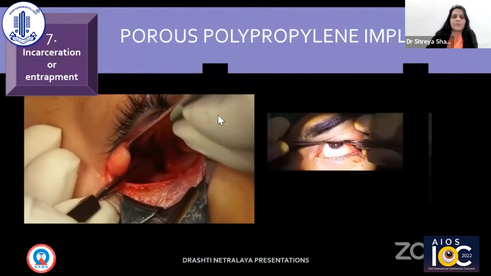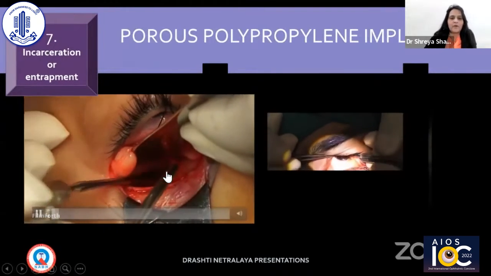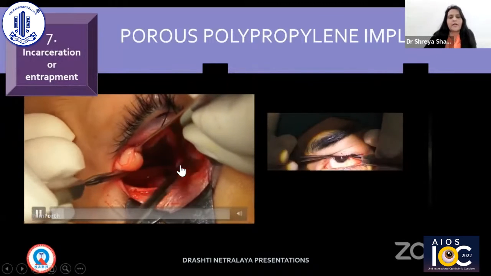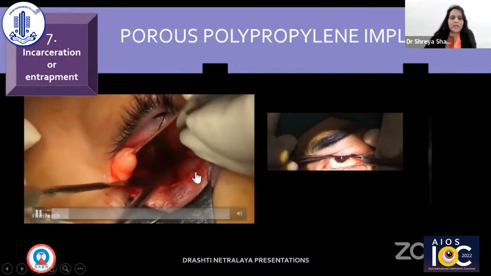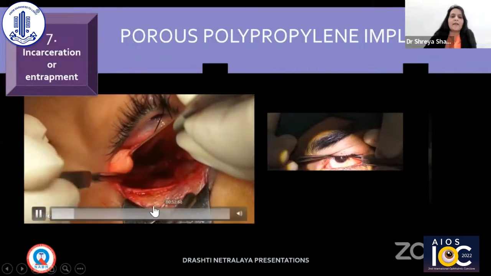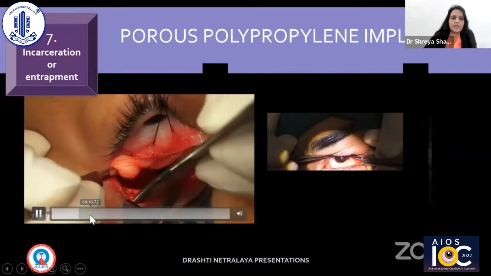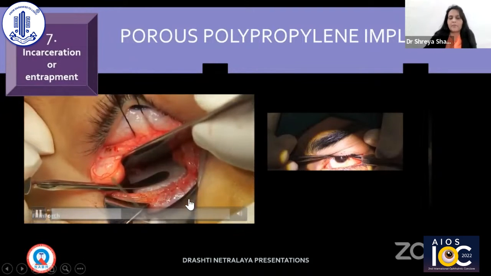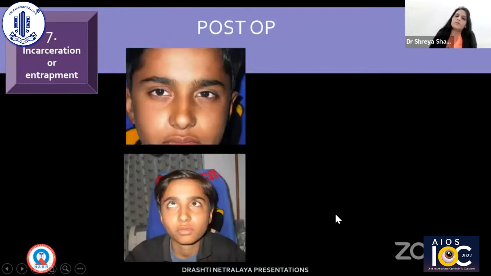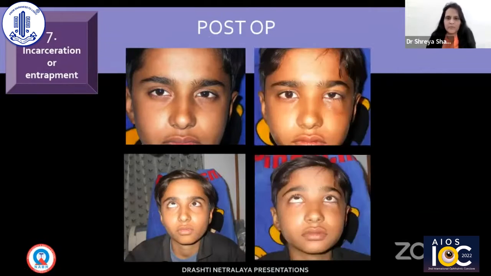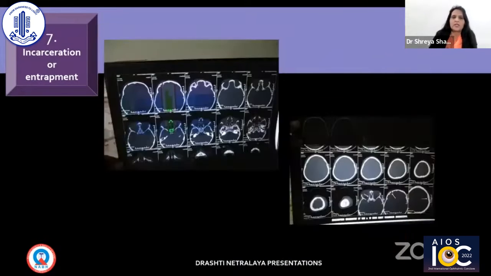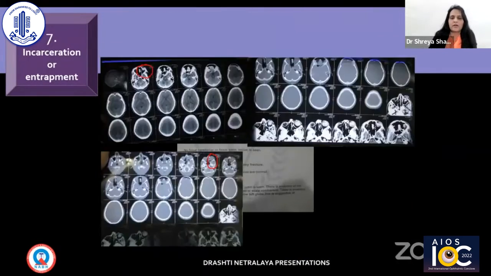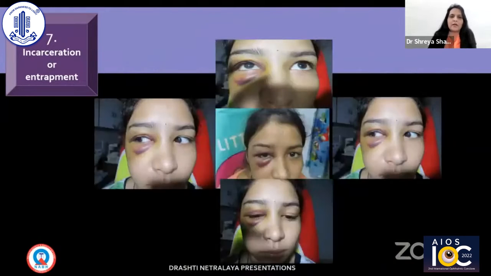So this boy was operated after removal of all the tissues that had entered the maxillary sinus. We have to take it back slowly, and once we are able to clean, then we can put this PPE implant and glue it. So don't forget to do FDT at the end of the procedure. There are a few other patients we have had with entrapment and incarceration.